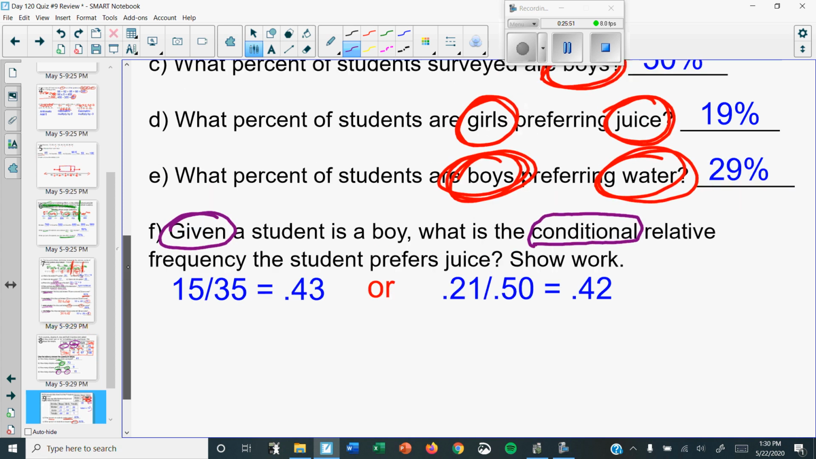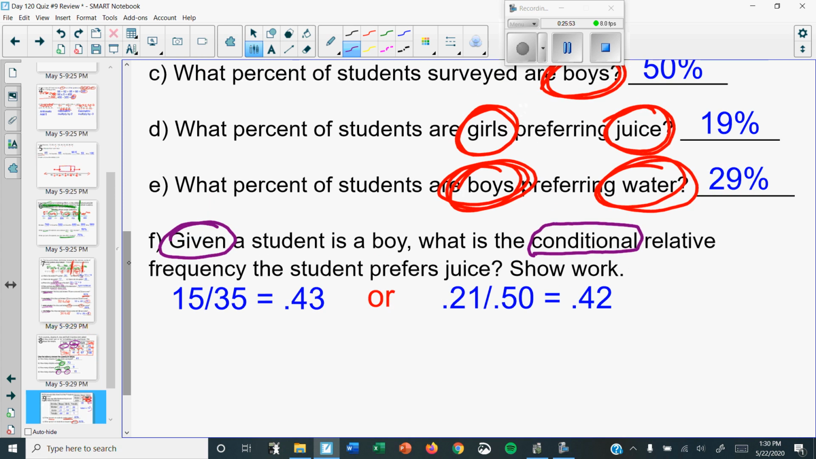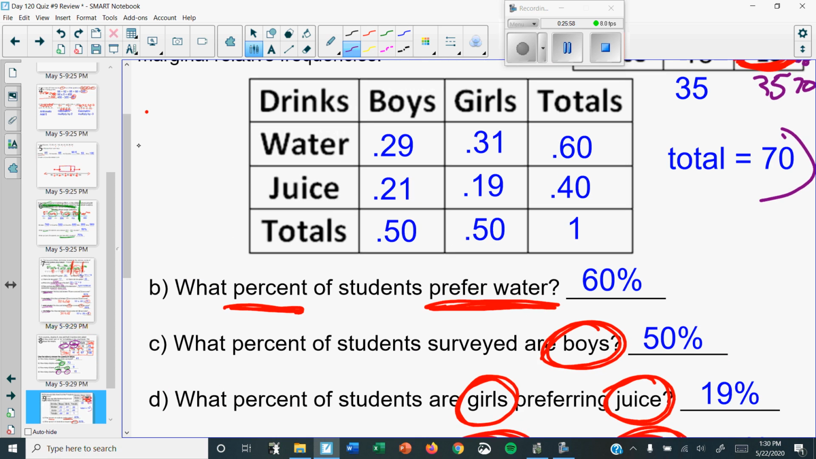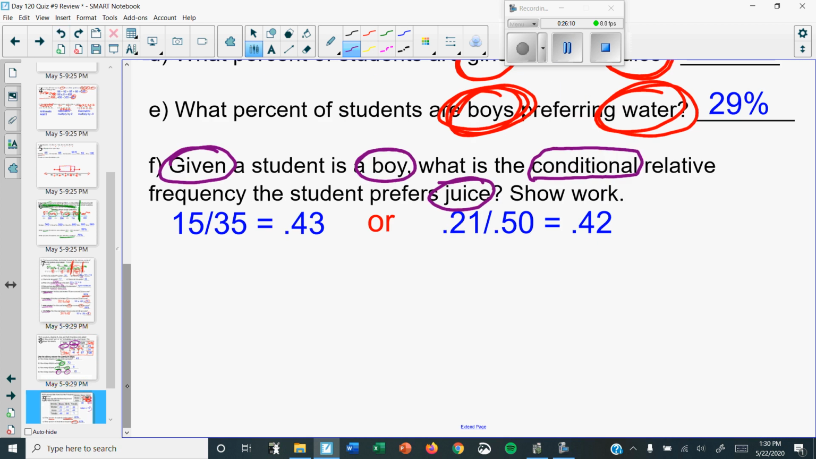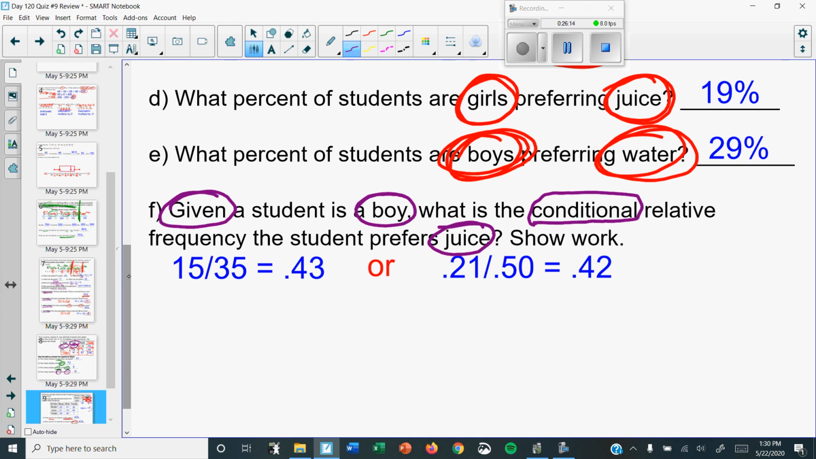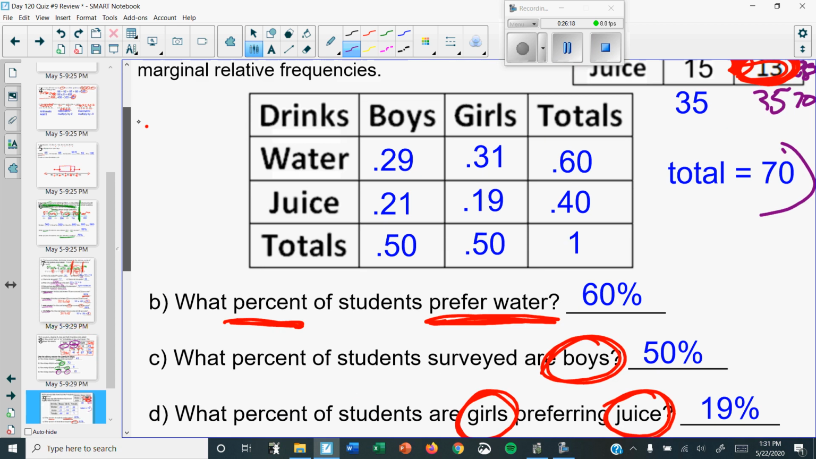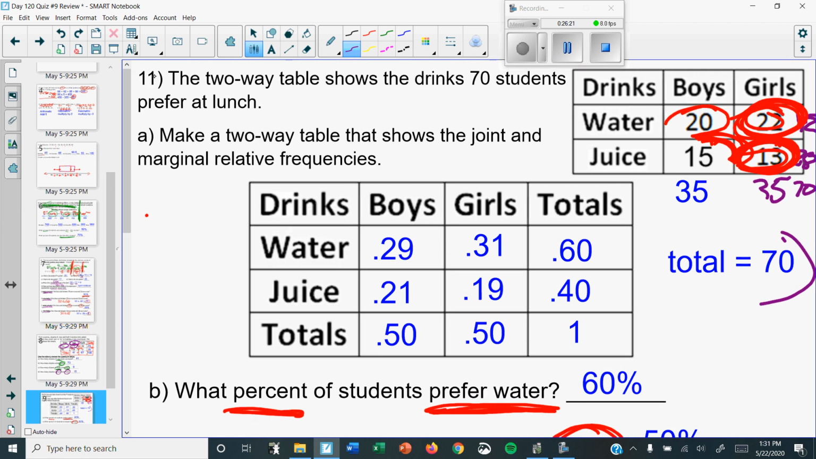Because a lot of kids will just do this, and this is wrong. If you just say, oh, I see the word boy, I see the word juice. Boy and juice, yay, 21%. That's wrong. Because here's why the question is worded differently. It says, given a student is a boy. So that means I only care about the boys. I'm sorry, girls. But in this question, I only care about the boys. So it says, given that you're a boy.